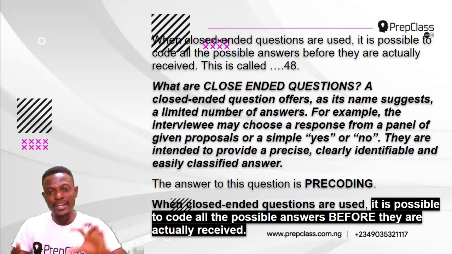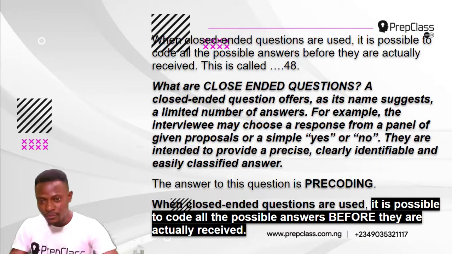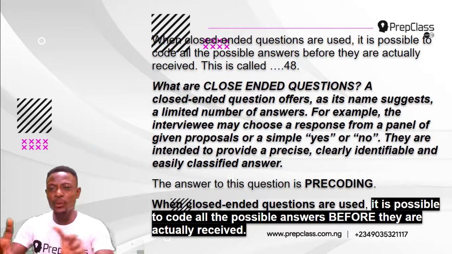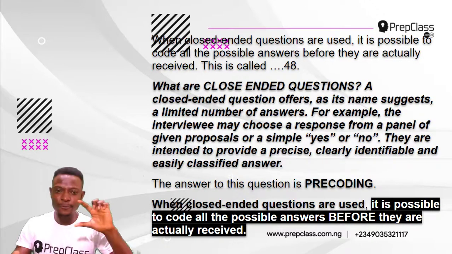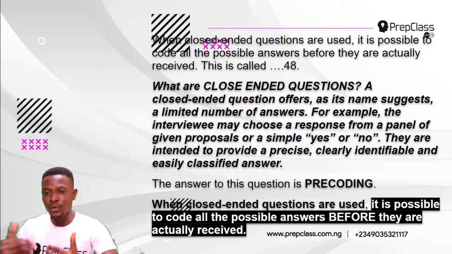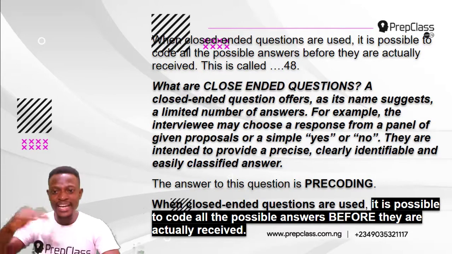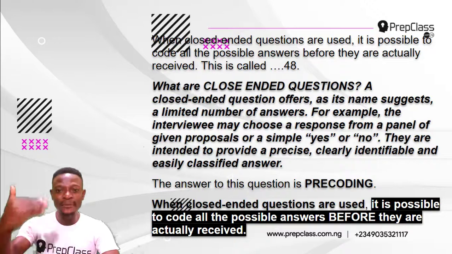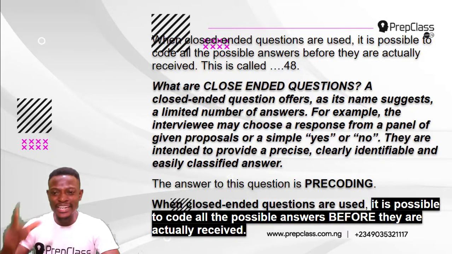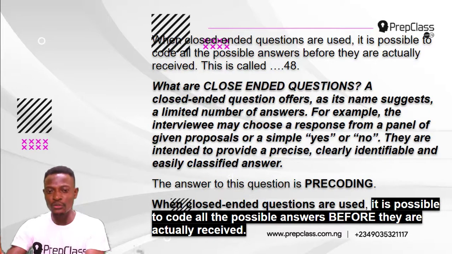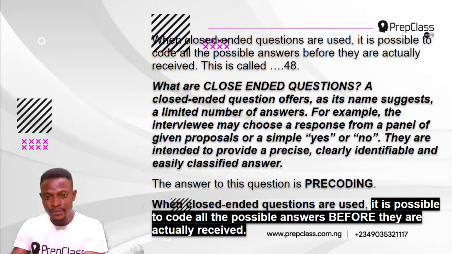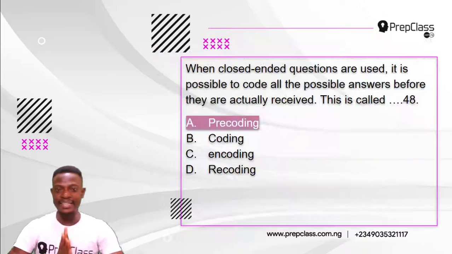When we go back to the question, when closed-ended questions are used, questions that have a limited number of answers, it is possible to code all the possible answers before. Now, if you are doing something before, that is what? Before they are actually received. So that is what? Precoding. So the answer is option A.